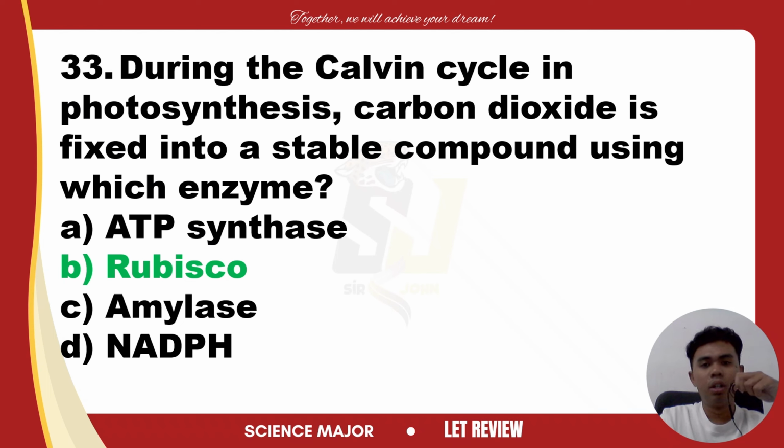So this time, let's explain why the other options are incorrect. Letter A, ATP synthase. This is a type of enzyme that plays a role in the production of ATP, primarily during cellular respiration and the light-dependent reaction of photosynthesis. This is not directly connected with the Calvin cycle. It does not fix carbon dioxide at all. So that is very wrong. Let's mark it red.